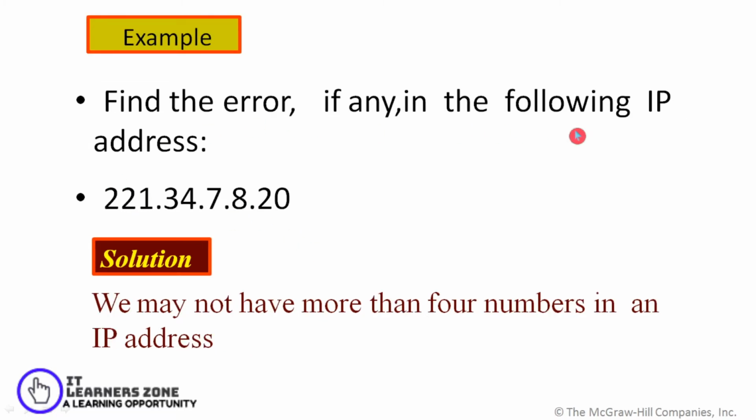Going for the next address, we have 221.34.7.8.20, and you can see here that rather than 4 bytes we have 5 bytes. So we may say that we don't have any IP address which has more than 4 bytes. Only 4 numbers are allowed, not more than 4.